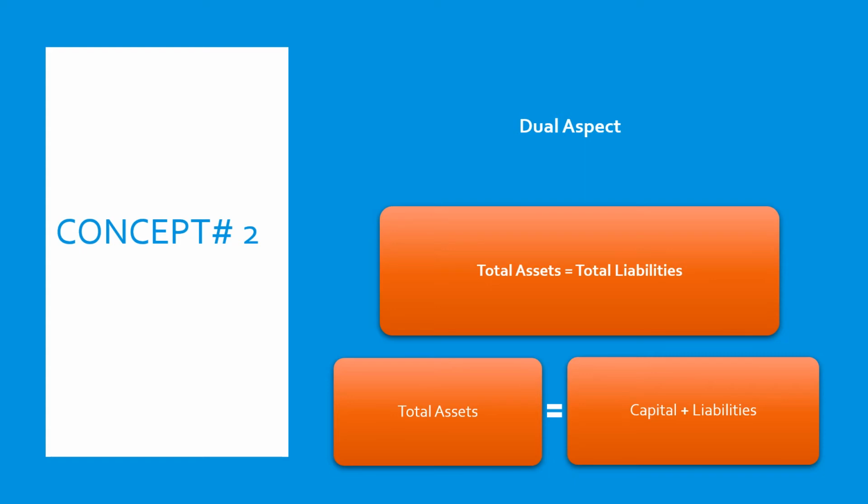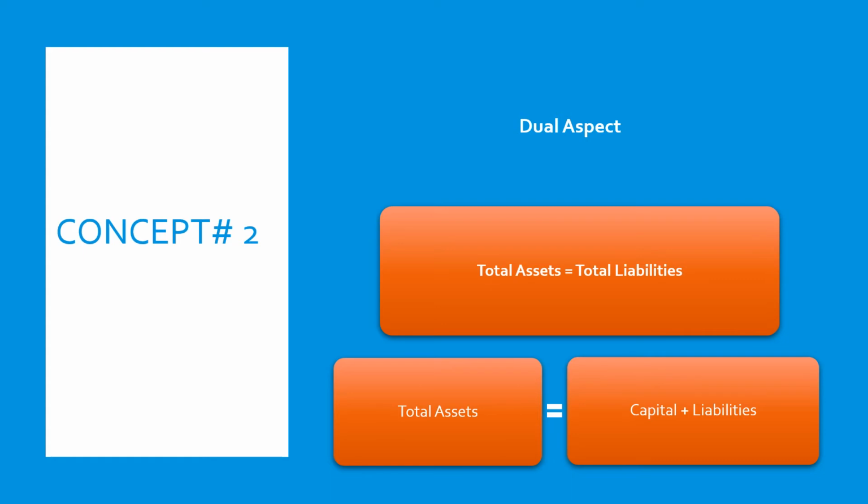Another example would be an increase in an asset and an increase in a liability. For example, if you buy a plant on credit, you get your asset, as the plant is an asset for you, but at the same time, because you have bought it on credit, you also increase your loan, which becomes your liability. So your total assets equal your total liabilities at that point as well.